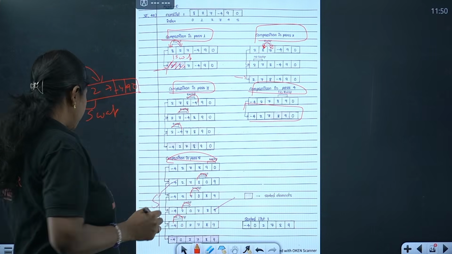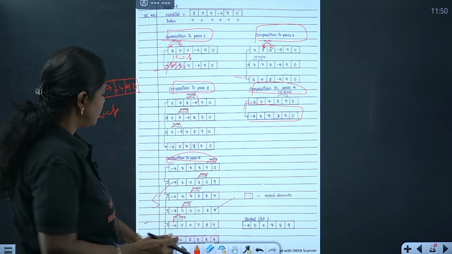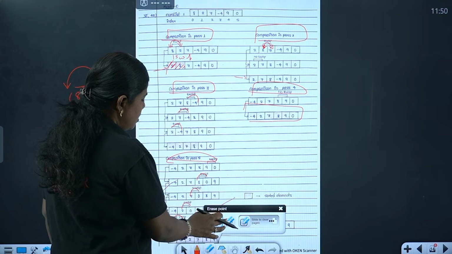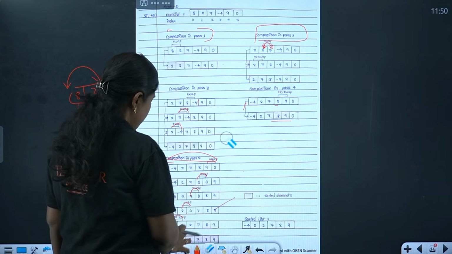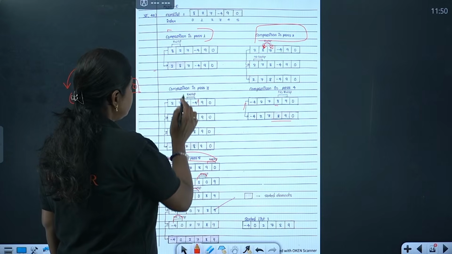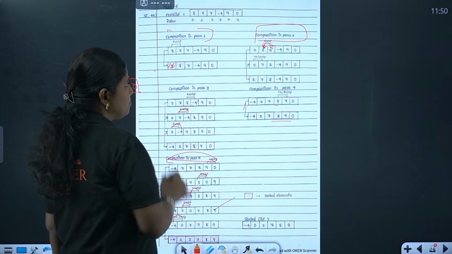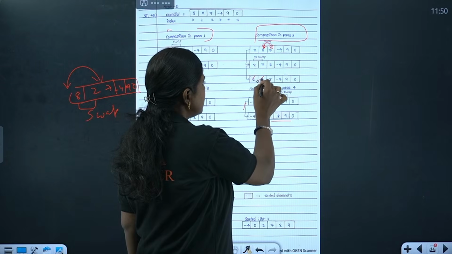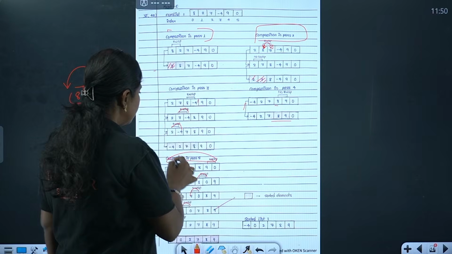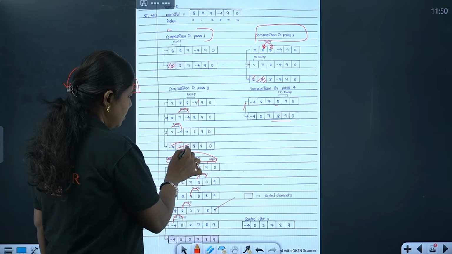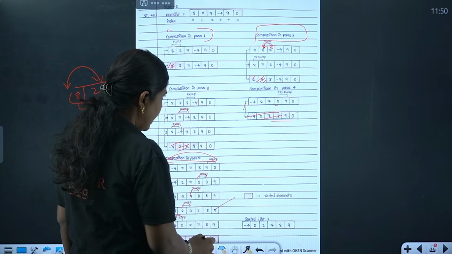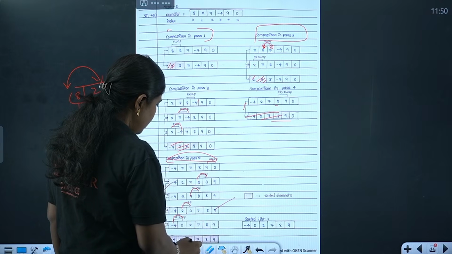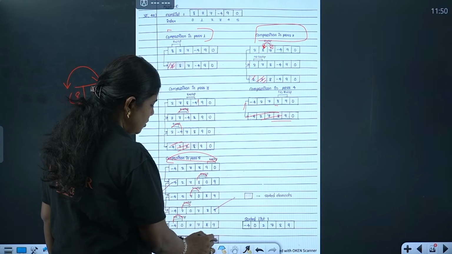Let me erase it and show you. Okay, 2 is sorted, and here 2, 7 are sorted. In pass 3, 4 elements are sorted. And here we have all the elements sorted.